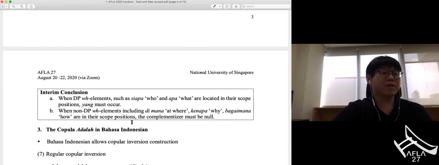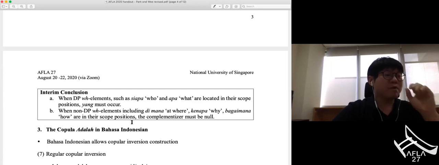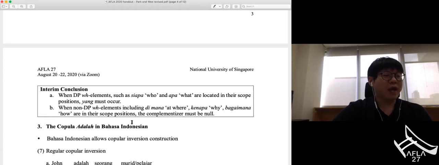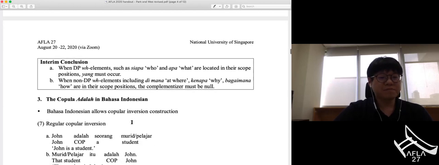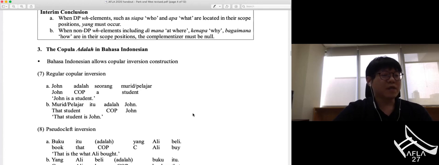So given this, we can make the following interim conclusions. The first one is when DP WH elements such as siapa, apa are located in their scope position, yang must occur. However, when non-DP WH elements including di mana, kenapa, bagaimana are in their scope positions, the complementizers must be null. Okay, so let's move on to the copular construction in Bahasa Indonesian.